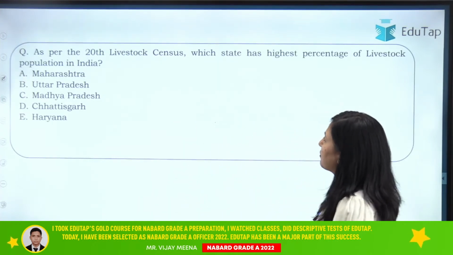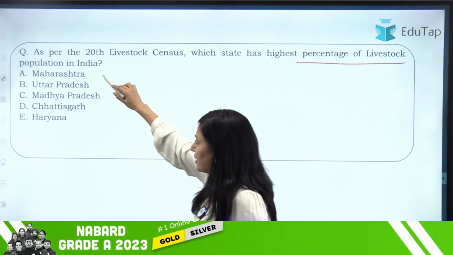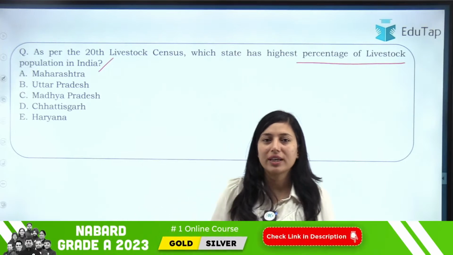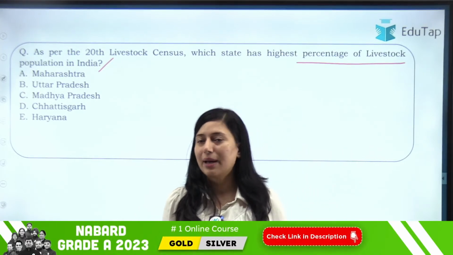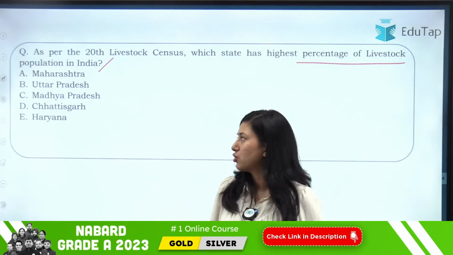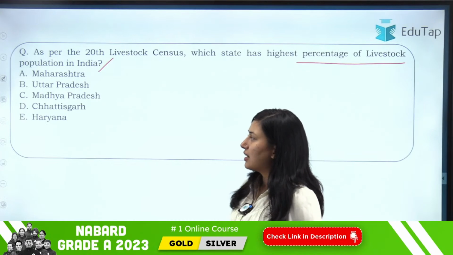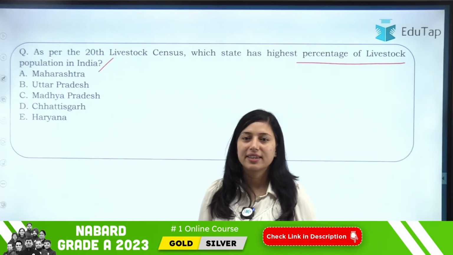As per the 20th livestock census, which state has the highest percentage of livestock population in India? Very important question. This might come in your exam because it is a very general question, which state has the highest. So your options are Maharashtra, Uttar Pradesh, Madhya Pradesh, Chhattisgarh, Haryana. So what will be the right answer here?